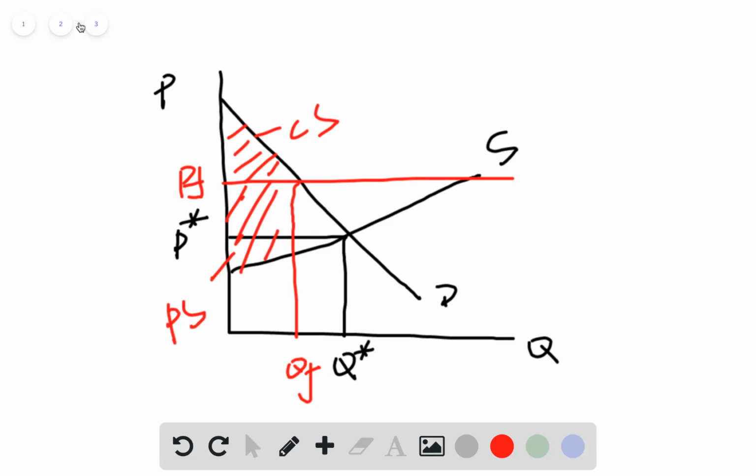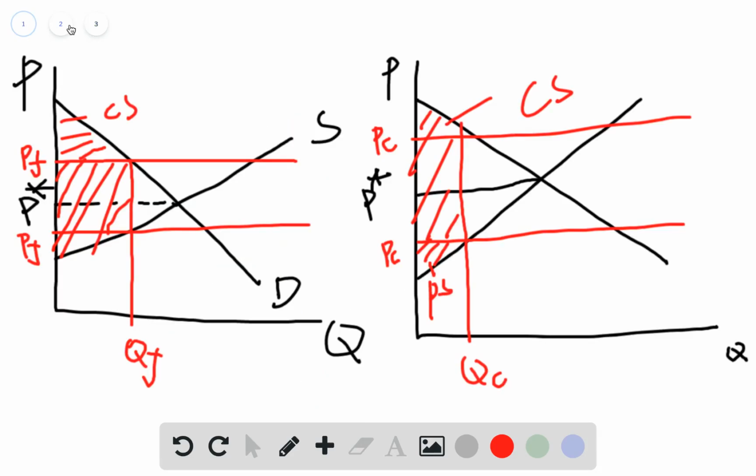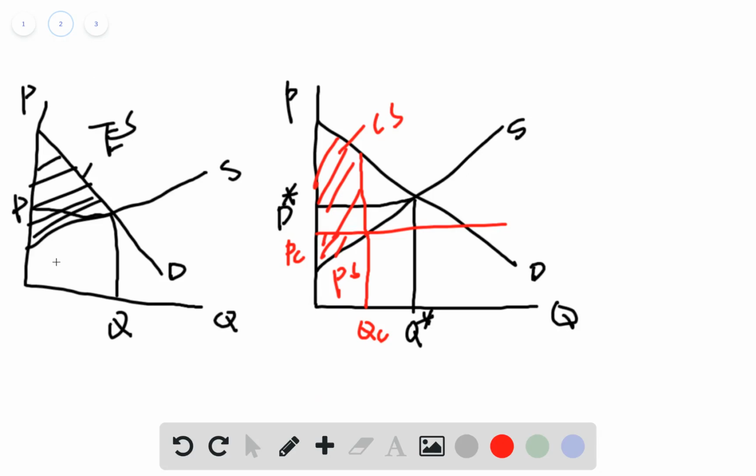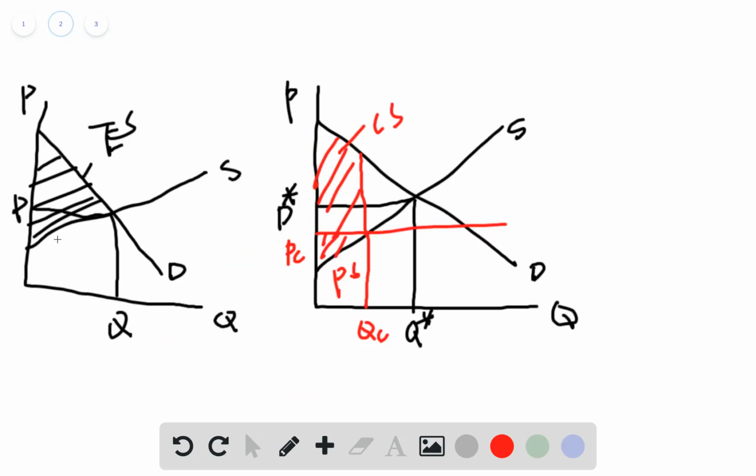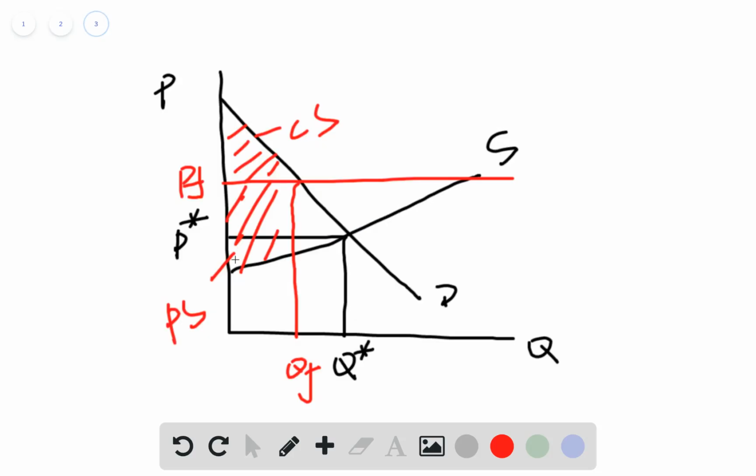To compare with the original one, the first thing we can see is that the consumer actually loses from this kind of price floor, but the producer would benefit, because the previous triangle is smaller than this larger area here. So if the government would like to benefit the producer, then the government would set a price floor. And this price floor may sometimes be higher than the equilibrium price, and the producer will benefit from it.